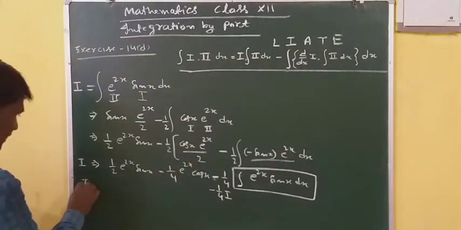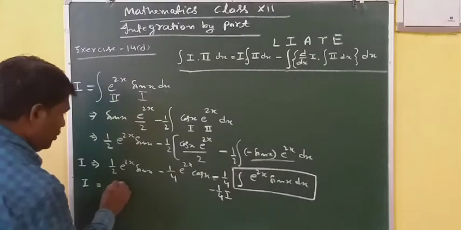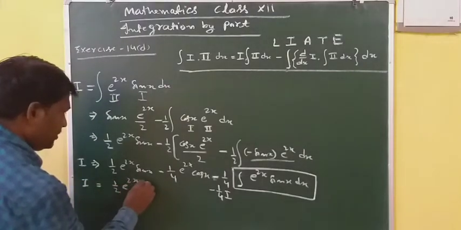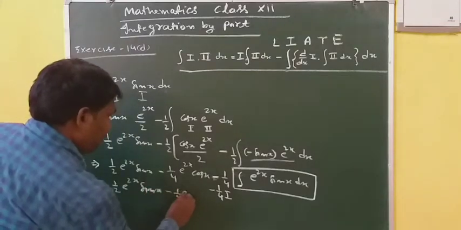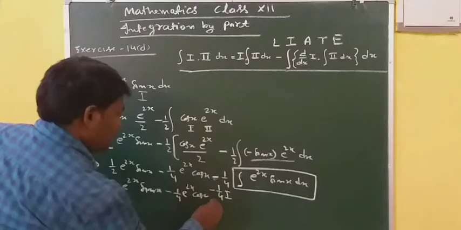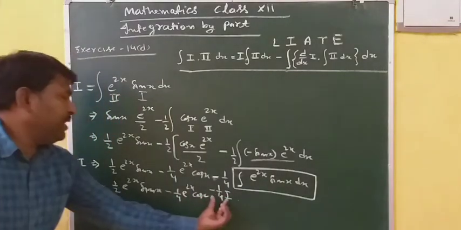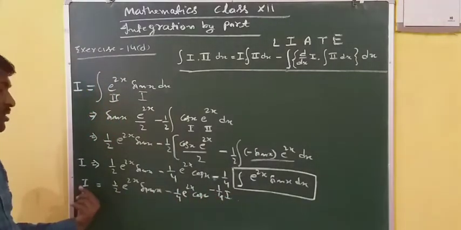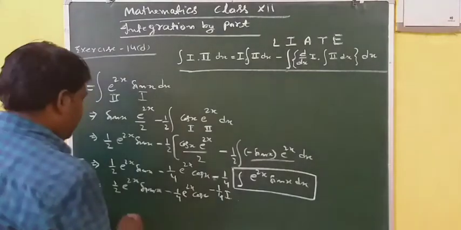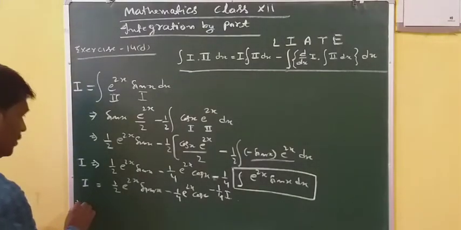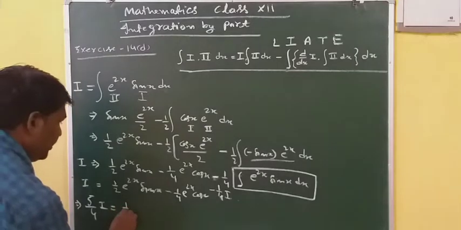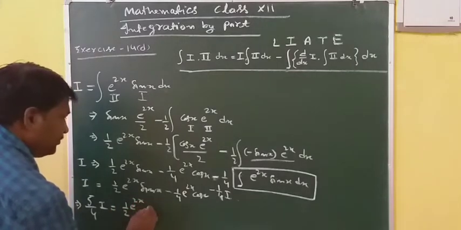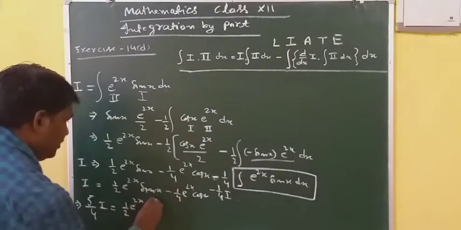So I is equal to 1 by 2 e power 2x sin x minus 1 by 4 e power 2x cos x minus 1 by 4 I. This minus 1 by 4 I you can transpose to the left hand side. So it will become I plus 1 by 4 I, that is 5 by 4 I, is equal to 1 by 2 e power 2x, taking e power 2x common.